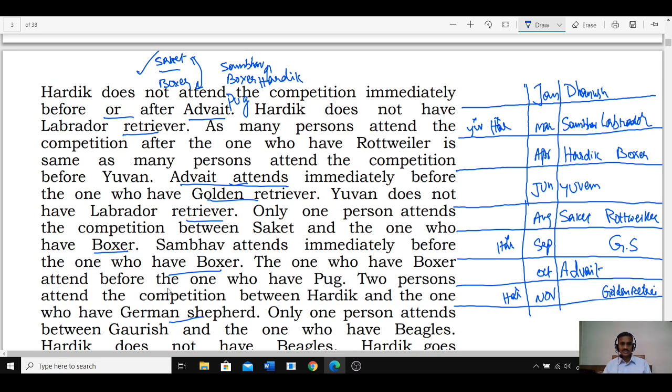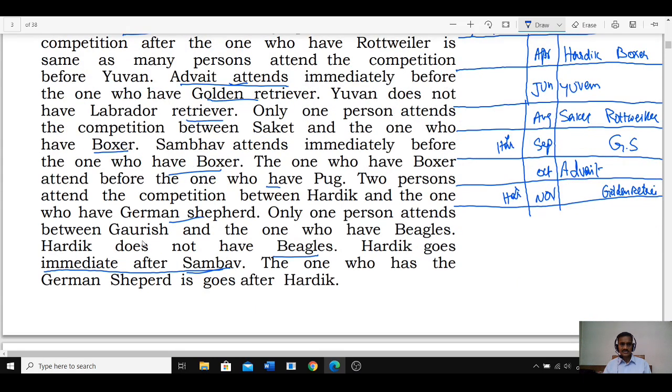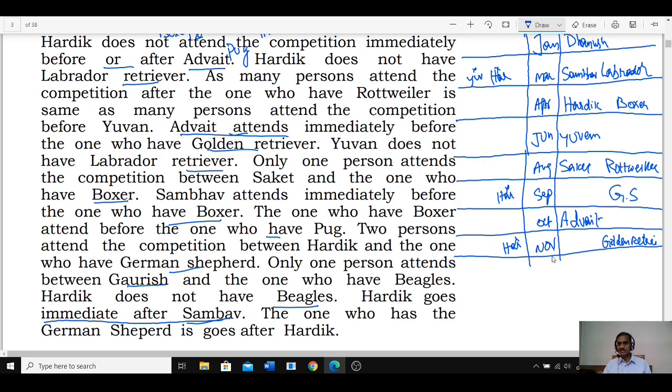The one who has Boxer is before Pug. Only one person attends between Gaurish and Beagles. Gaurish and Beagles, there must be exactly one. If Gaurish is here, Beagles cannot be here. Hence Gaurish cannot be here, hence Gaurish must be in the month of September. As Gaurish is in September, then Beagles here. As Beagles is here, then Pug is after this Boxer, and this must be Pug.